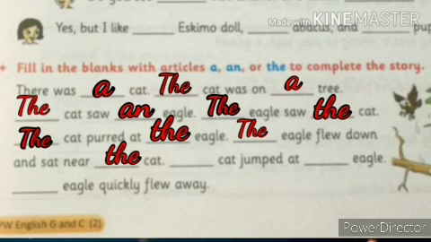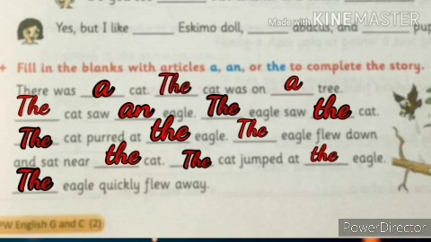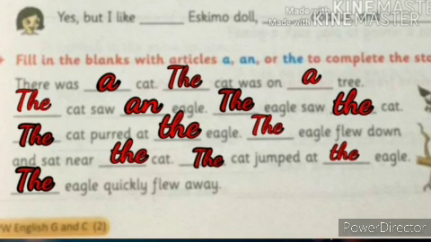Next, dash cat jumped at dash eagle. Again it is repeated. So the cat jumped at the eagle. Next, dash eagle quickly flew away. Eagle is repeated. So, the eagle quickly flew away. Easy paragraph, right?